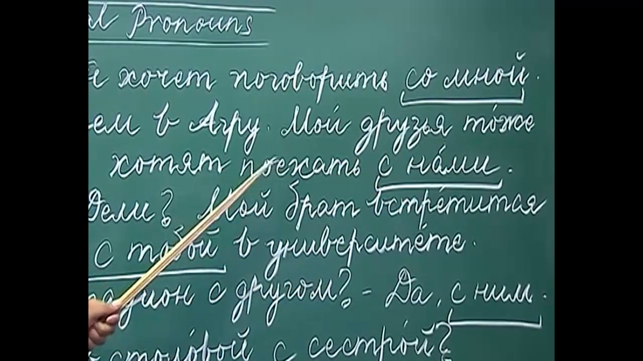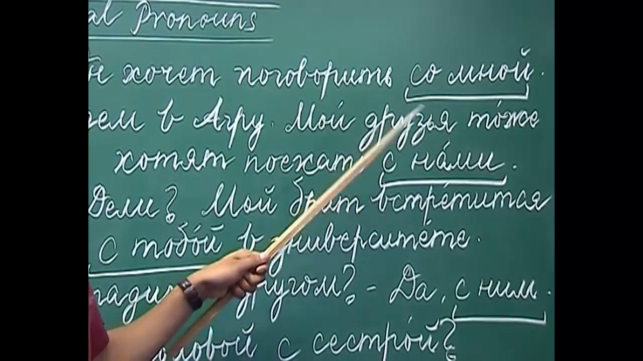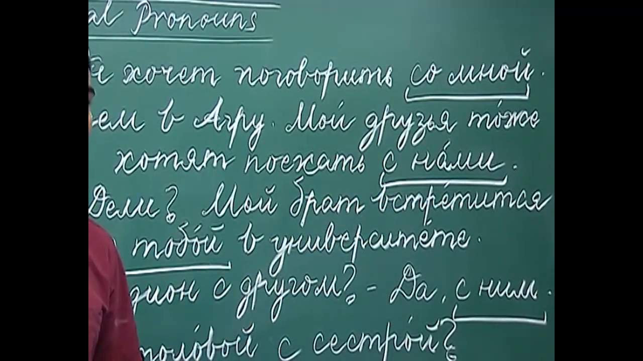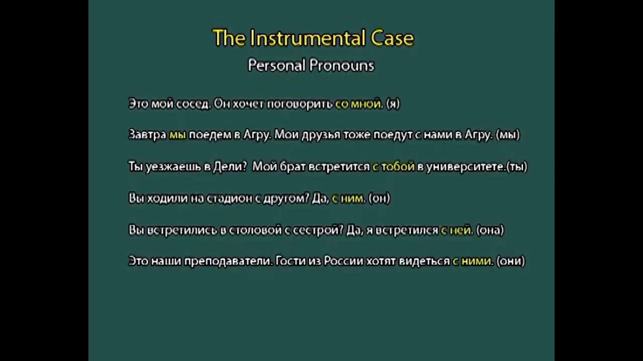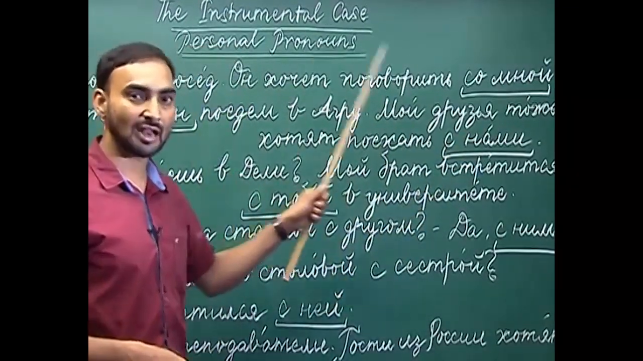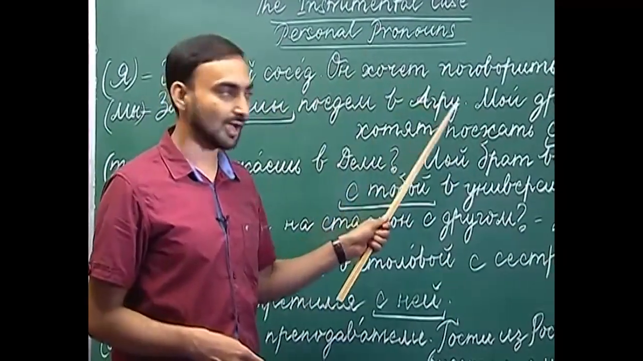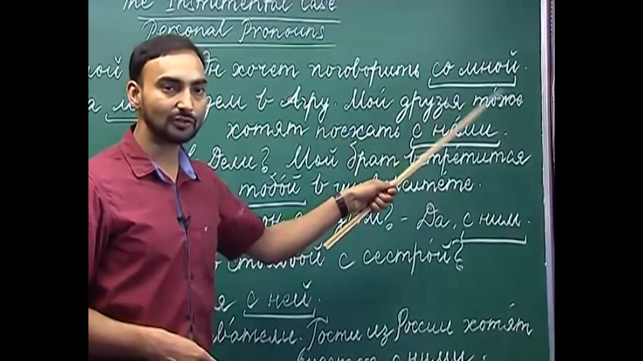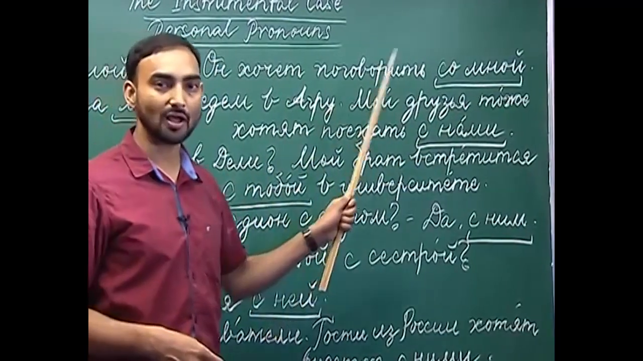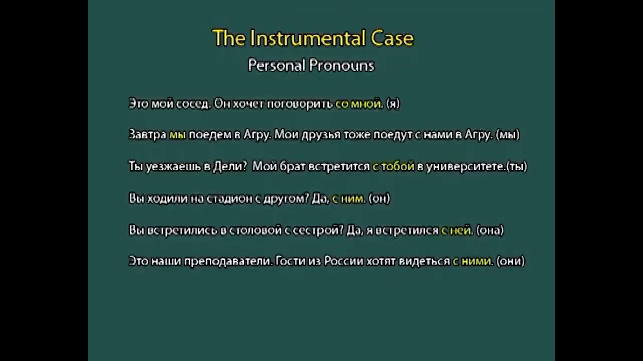Here as you can see we are again using the preposition с. So, again by the rule we are supposed to use the instrumental case of the pronoun, which is the first person plural number мы. So, мы in the instrumental case changes to нами, с нами. Завтра мы поедем в Агру, tomorrow we will be going to Agra, and my friends also want to go to Agra with us, с нами. The next is second person singular number, which is ты.